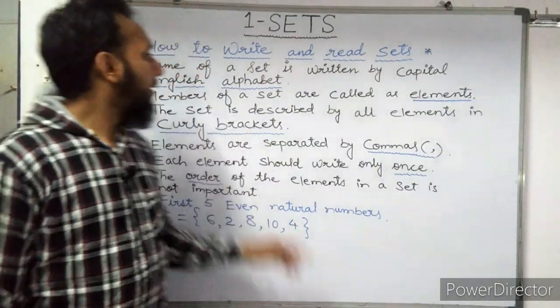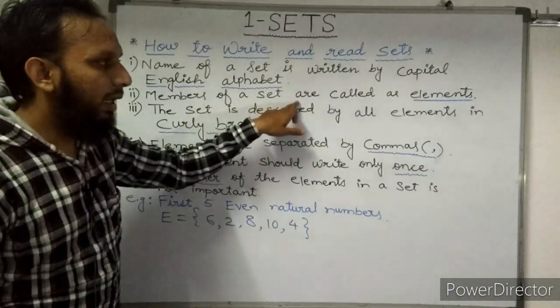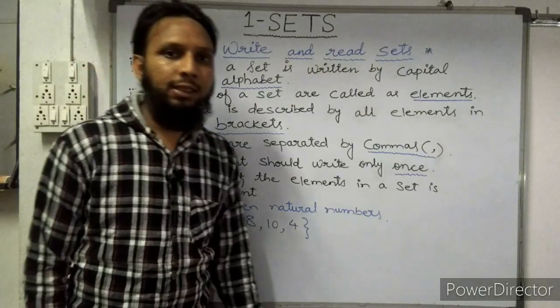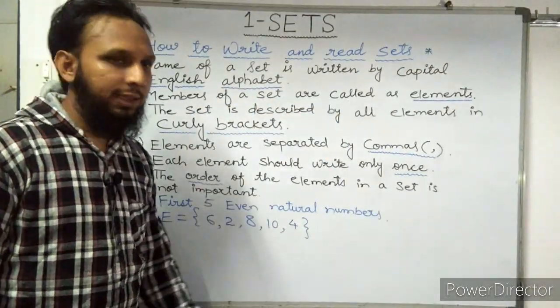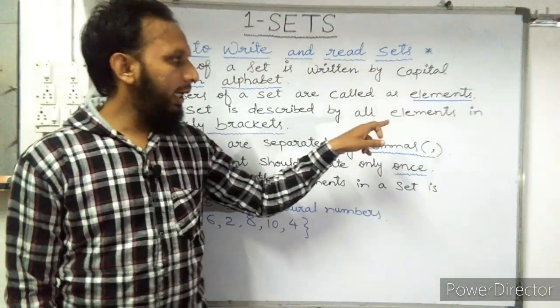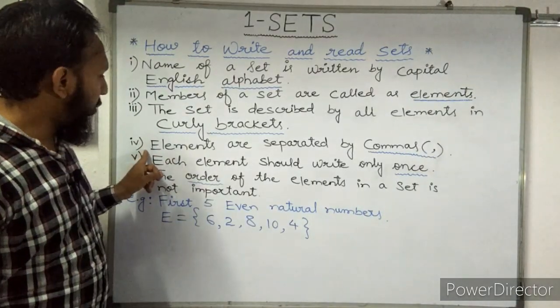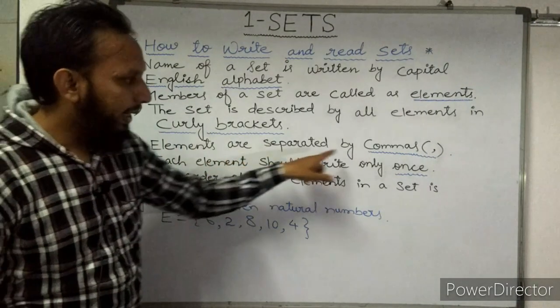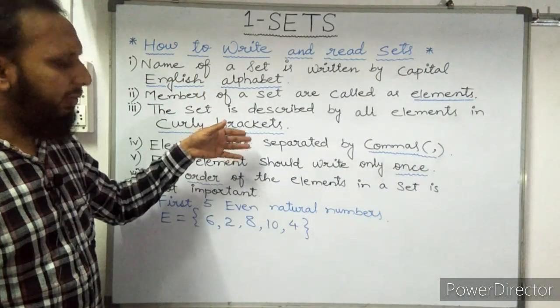Second rule: members of a set are called elements. Third rule: the set is described by all elements in curly brackets. Next rule: elements are separated by commas. All the rules we will see in an example.